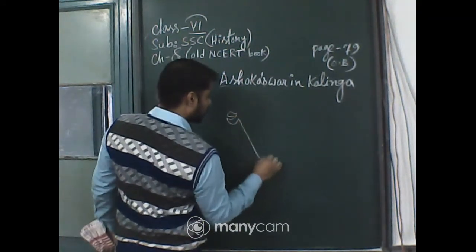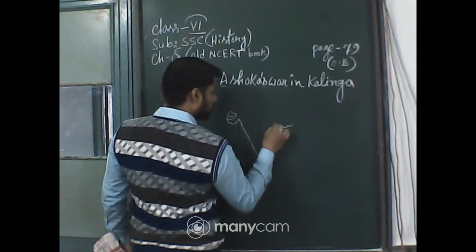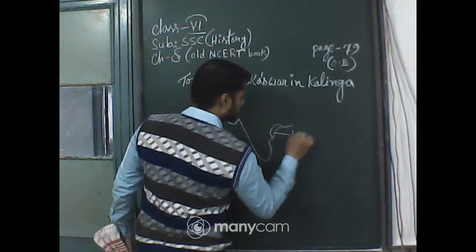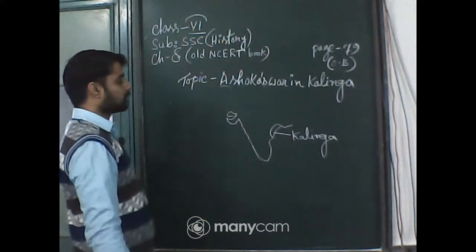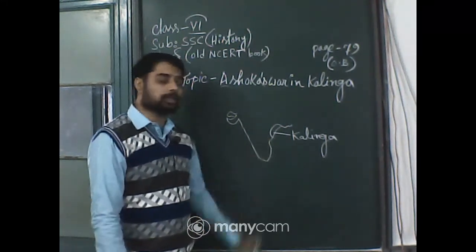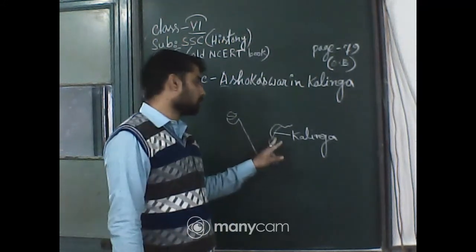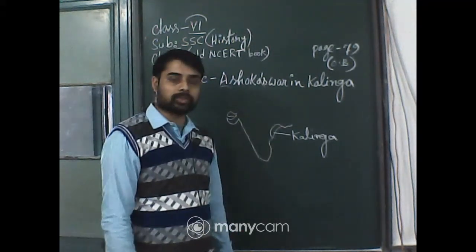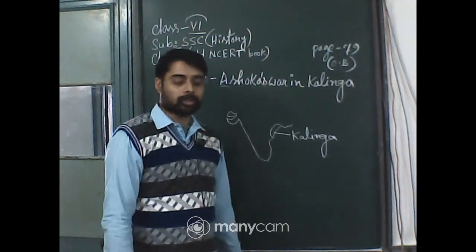In peninsular India, Kalinga is situated in this place. Kalinga was a kingdom at that time, situated in today's coastal Odisha, and they had a very good relationship with the Cholas and other contemporary powers.